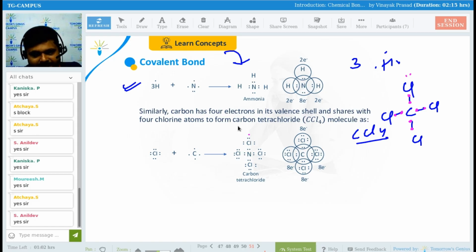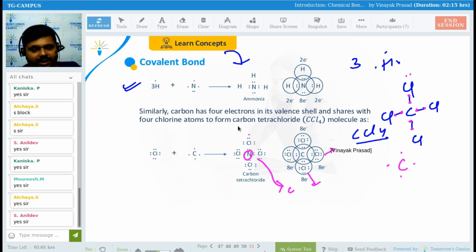See, guys, by mistake an N has been written here, right? It should be C. CCl4 is there, right? Not NCl4. So carbon has how many outermost electrons? 4. So 1 electron of carbon will be shared with each chlorine, right? So CCl4 will be bonded. So you can see here 2, 4, 6, 8.